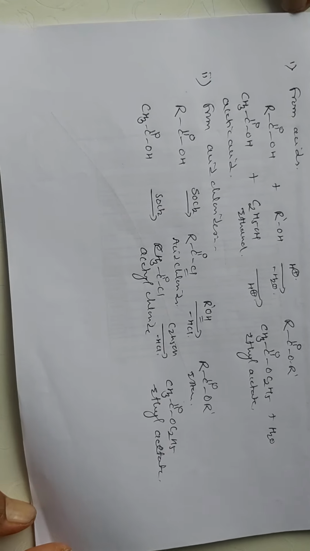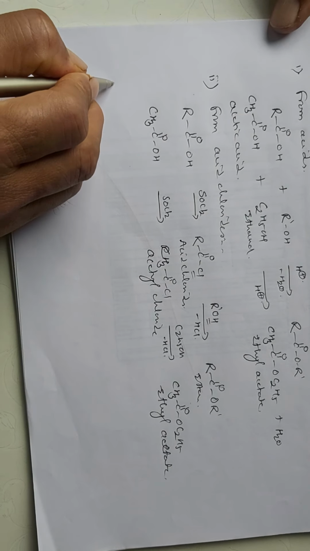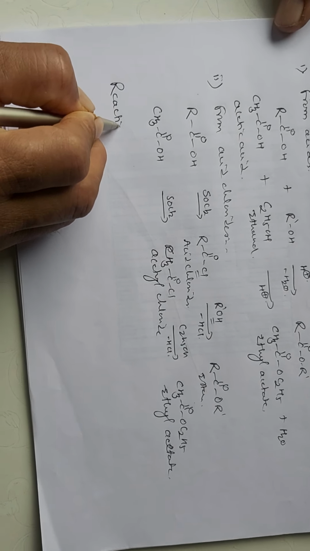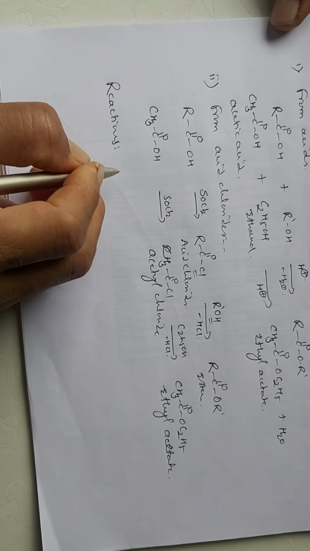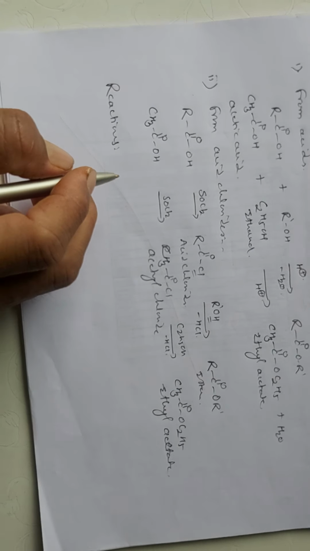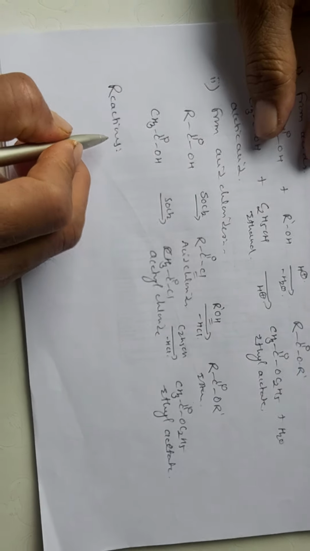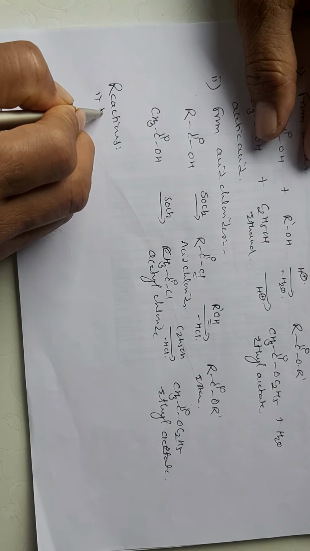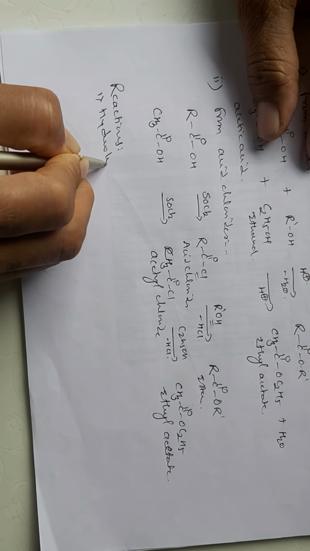Now we will see the reactions of esters. So the first is hydrolysis.